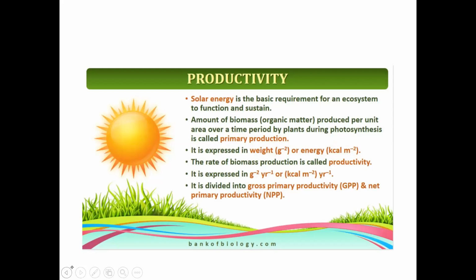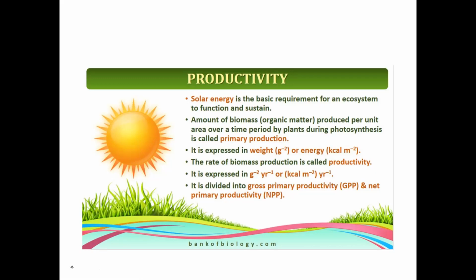So the amount of biomass produced per unit area over a time period by plants during photosynthesis is known as primary production. Total amount of biomass produced over a time period in an area via photosynthesis is known as primary production.